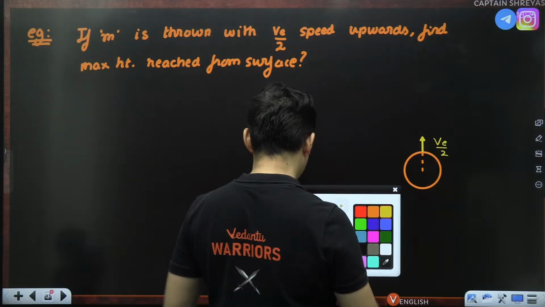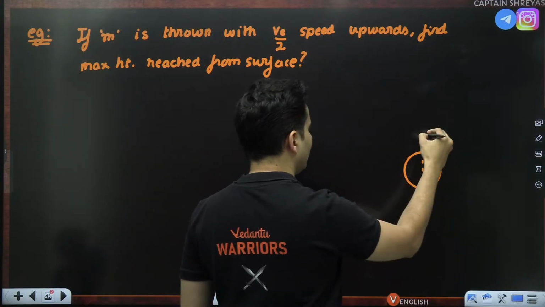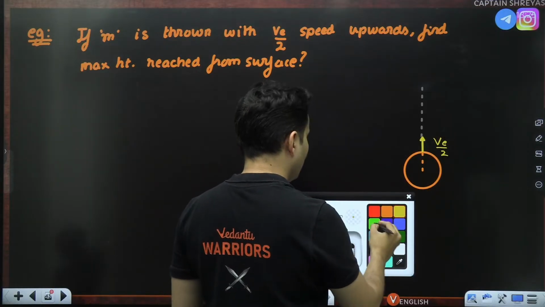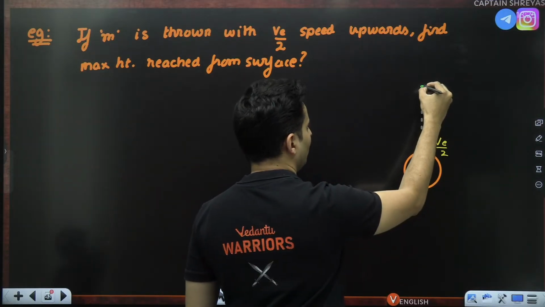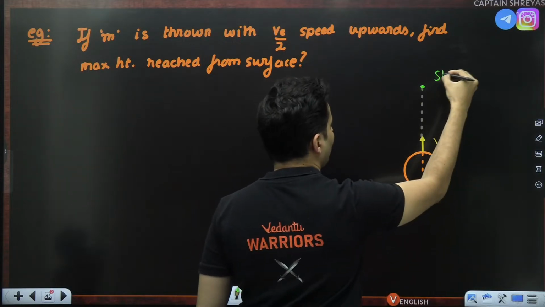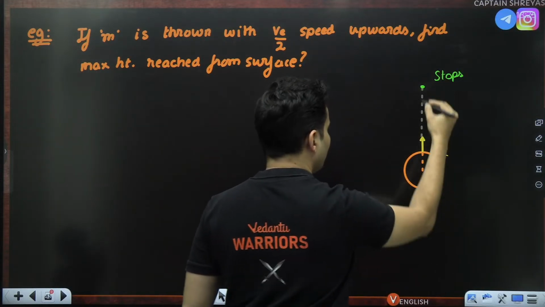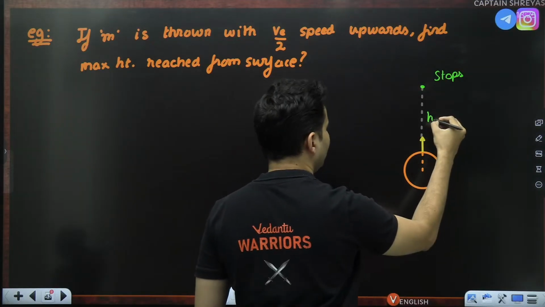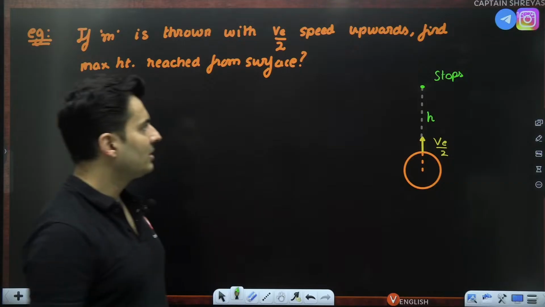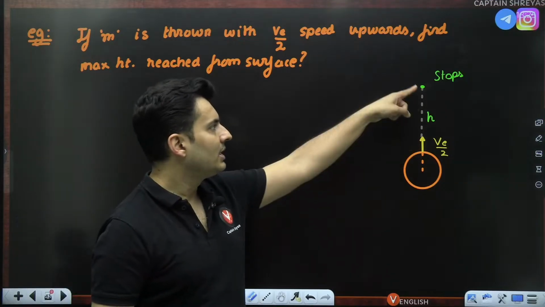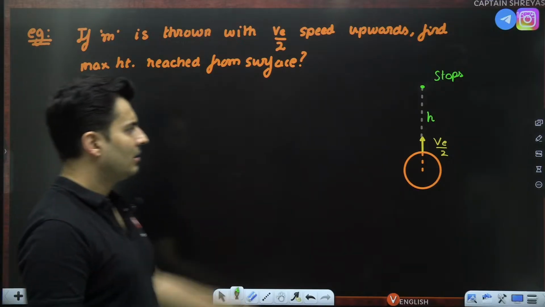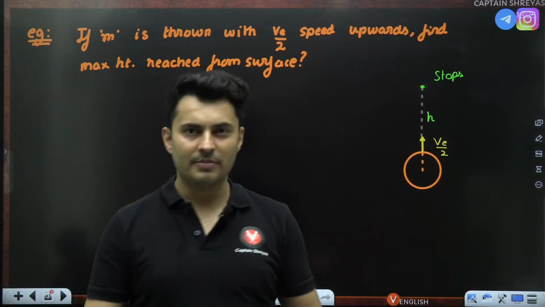So that particular object will probably only reach till some point over here before stopping. This is that height which it has reached. So the question is, what is that height which it reached before it stops? Is this question clear? Because the speed is lesser than the escape speed.